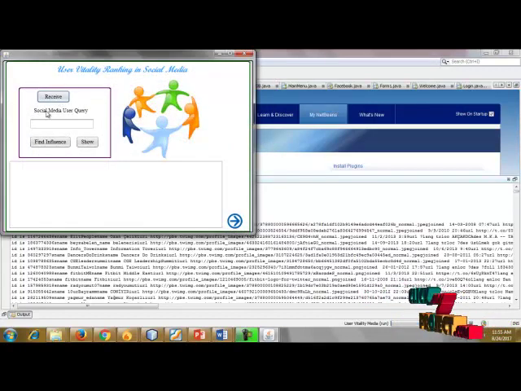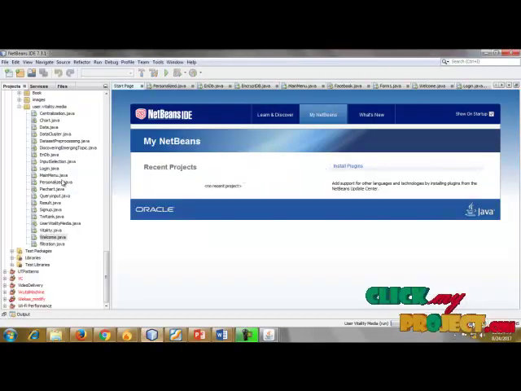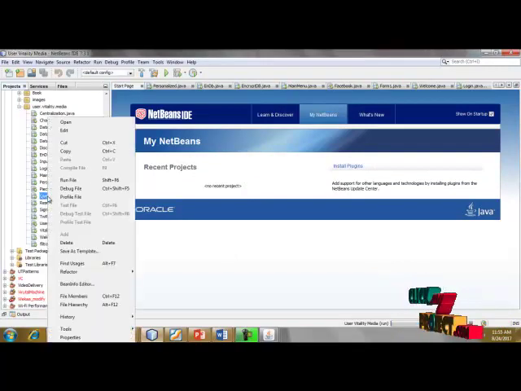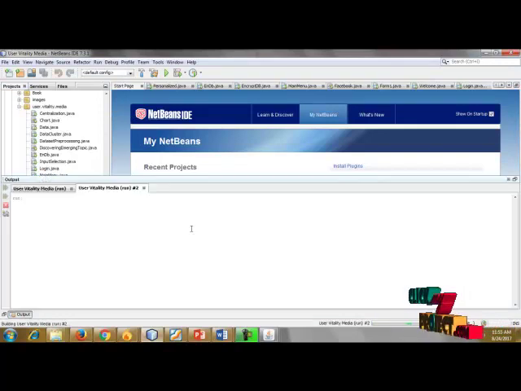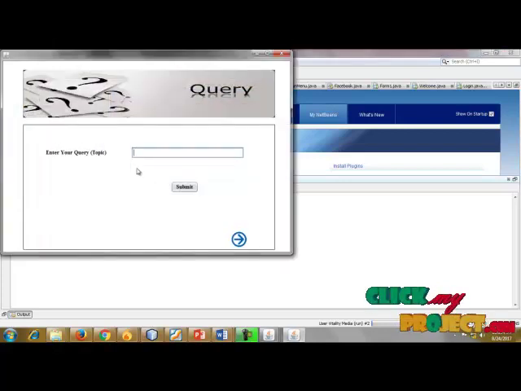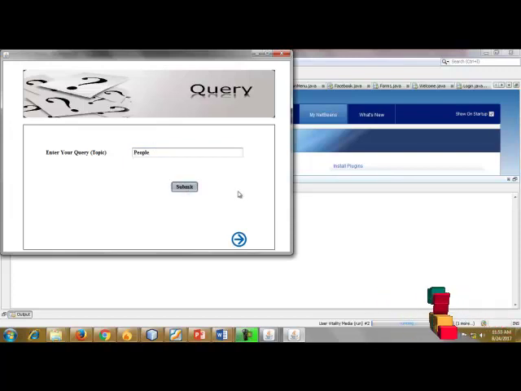Now this is the receiving information. I go to the user query, giving the query input. The query input is nothing but a user sending some information, through which query information is retrieved. Now I'm running query.java. This is the query. Enter your query topic. The topic is people. Click submit.